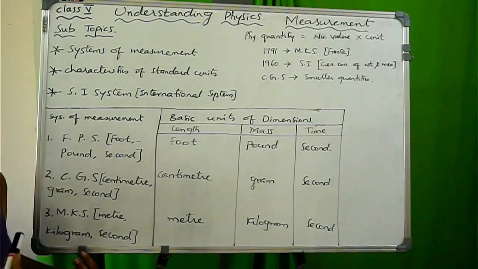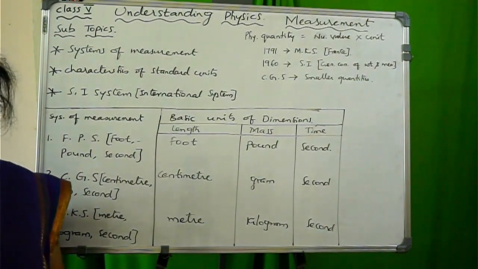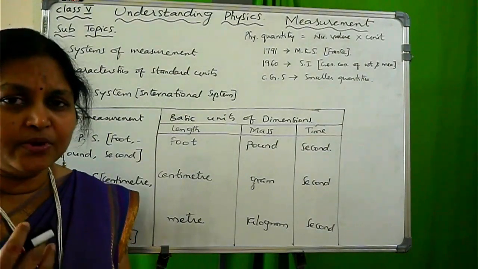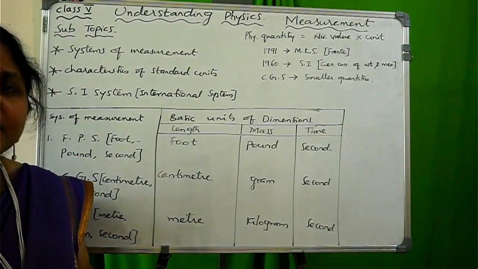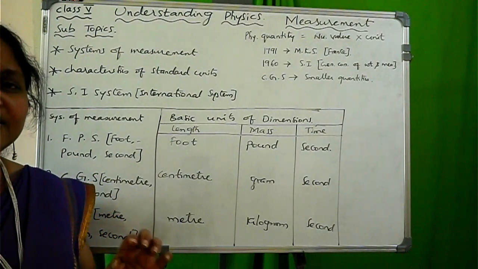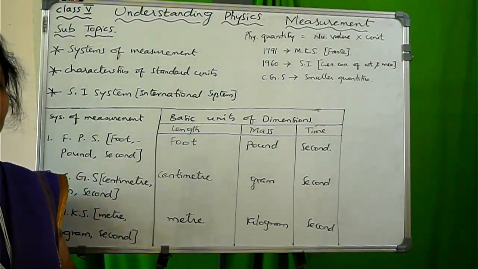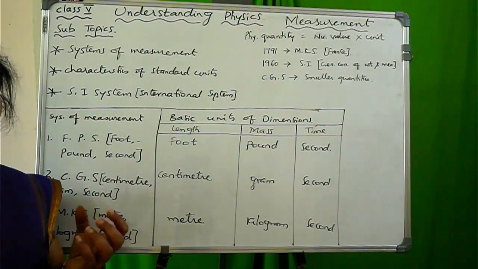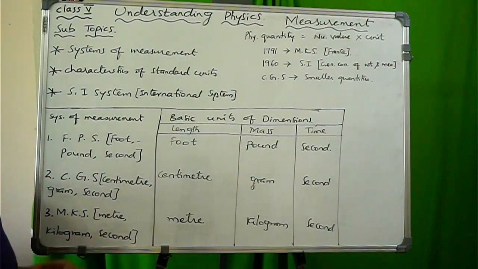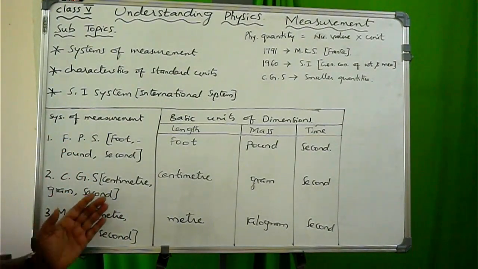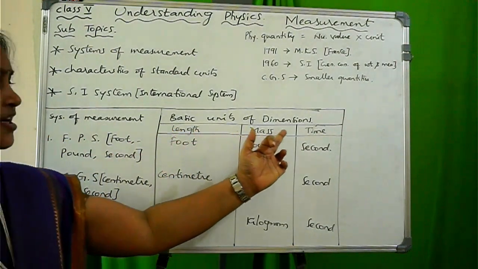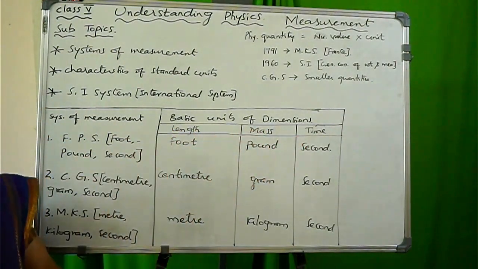Whatever the fundamental physical quantities are, in our last class we discussed them, no? Can you recollect that? The fundamental physical quantities are length, mass, and time. So they are going to take those as the basic units of dimensions. So whatever these systems of measurement are, they take length, mass, and time as the basic units of dimensions.